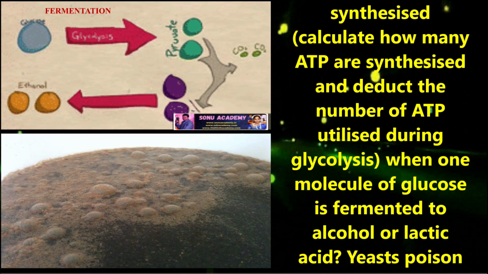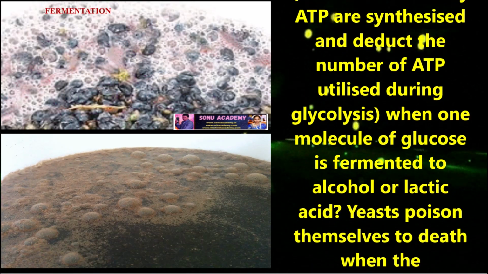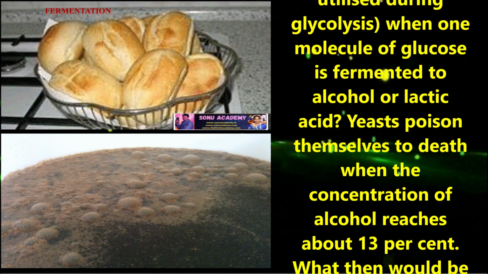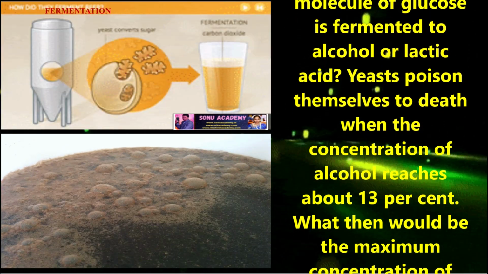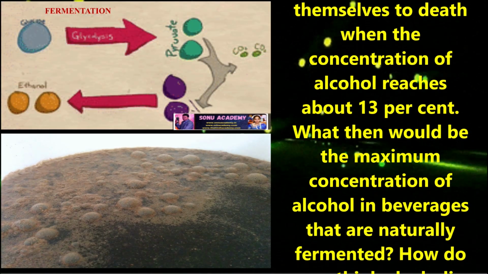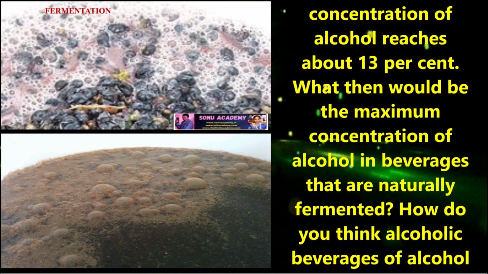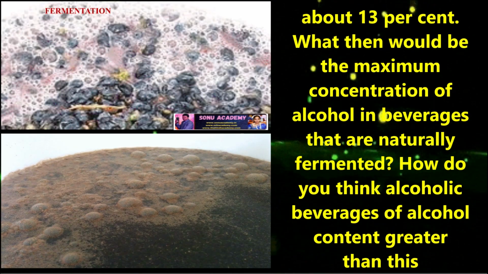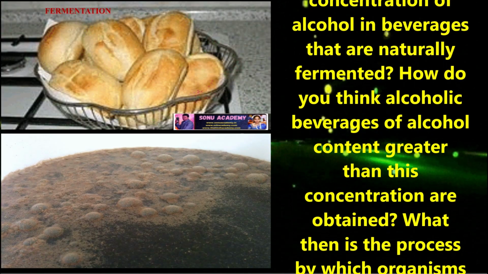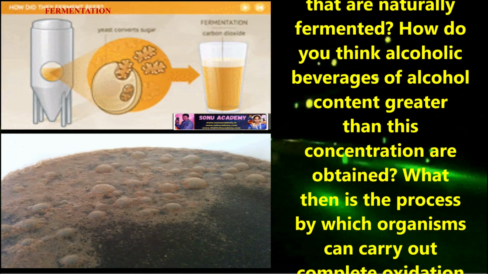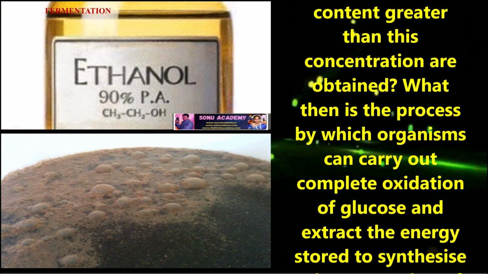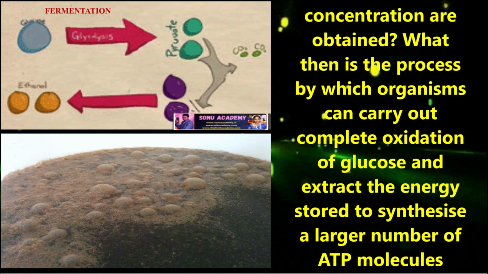What is the net ATP that is synthesized? Work out the number of ATP synthesized and the number of ATP utilized during glycolysis when one molecule of glucose is fermented to alcohol or lactic acid. Yeast poisons themselves to death when the concentration of alcohol reaches about 13%. What then would be the maximum concentration of alcohol in beverages that are naturally fermented? Do you think alcoholic beverages of alcohol content greater than this concentration are obtained?